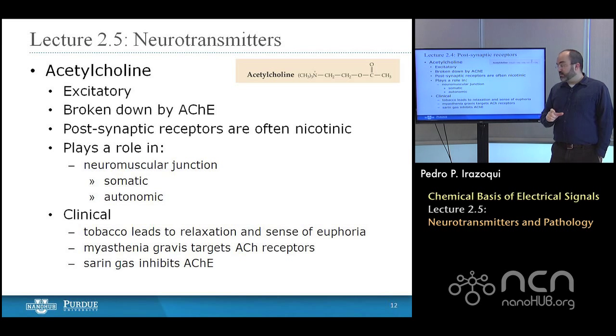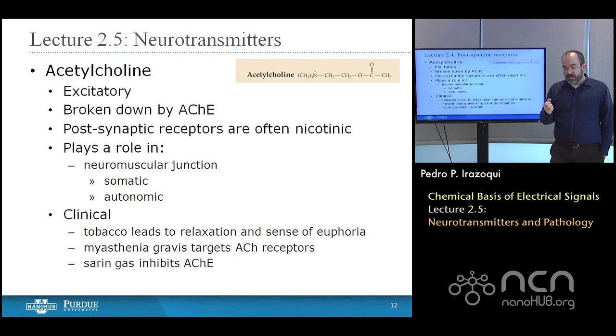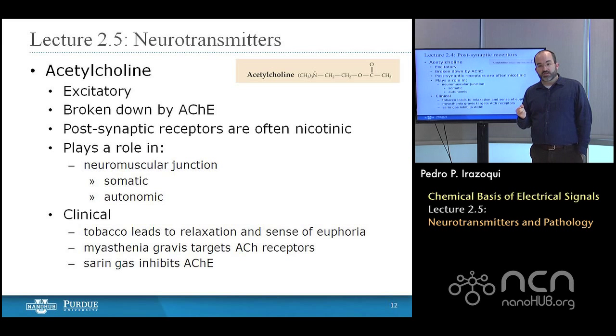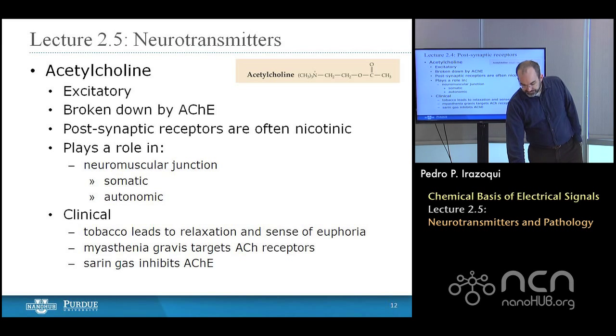Taken a little too far, though, sarin gas works as an acetylcholine esterase inhibitor, and that's what sarin gas does. It basically paralyzes your neuromuscular junction by forcing the action potential to last for a very, very long period of time, overstimulating the postsynaptic cell, typically a muscle cell.